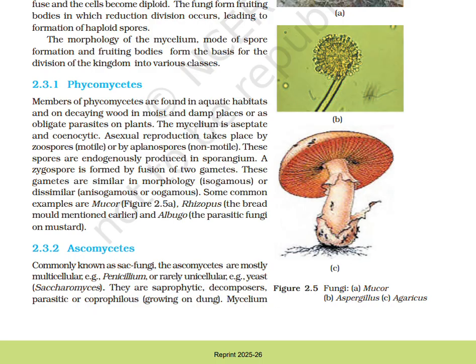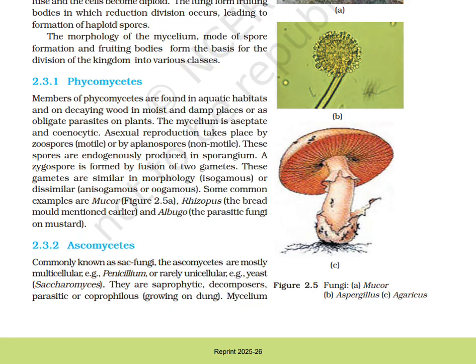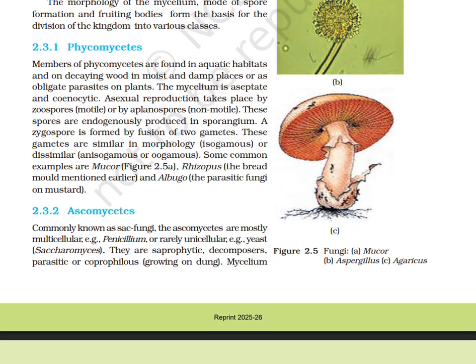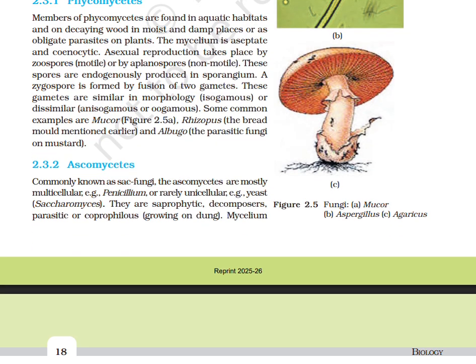Ascomycetes, commonly known as the sac fungi. The Ascomycetes are mostly multicellular, for example Penicillium, or rarely unicellular, for example Saccharomyces. They are saprophytic decomposers, parasitic, or coprophilous, growing on dung.